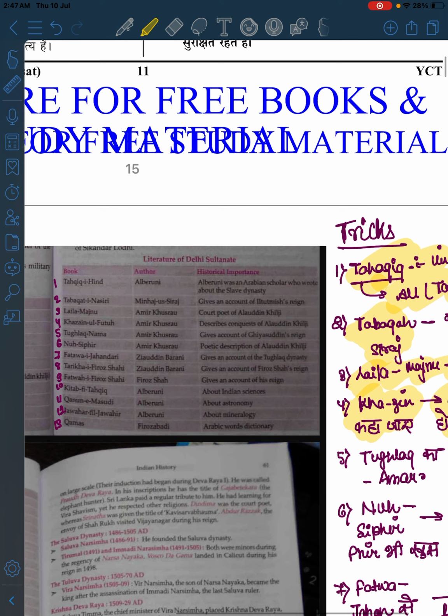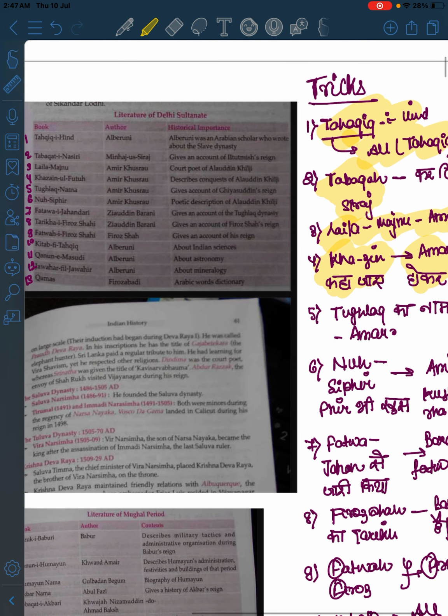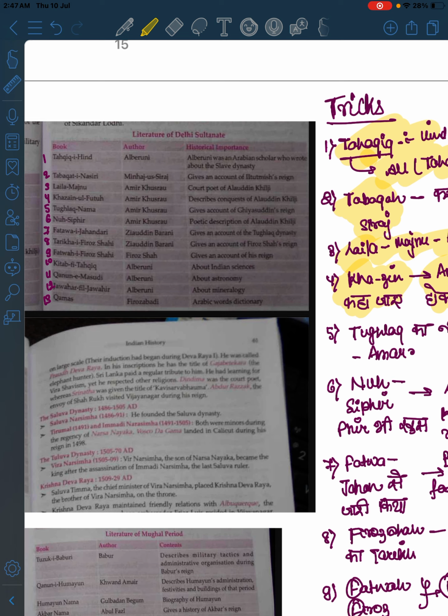Okay, I think this will not work now, but let's. Khaza'in, Tughlaqnama, fatwa, Ziauddin Barani. Then Tarikh-i-Firoz Shahi, Fatawa-i-Jahandari. So this is the PYQ, okay. That fatwa had some different name. So F for fatwa, F for Firoz, this you need to remember.